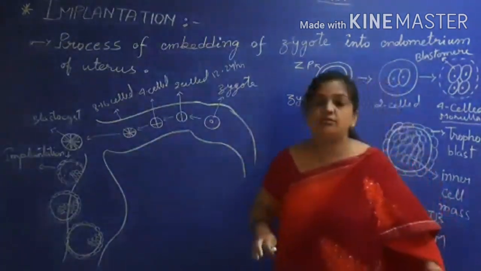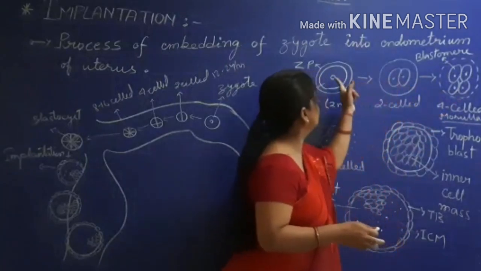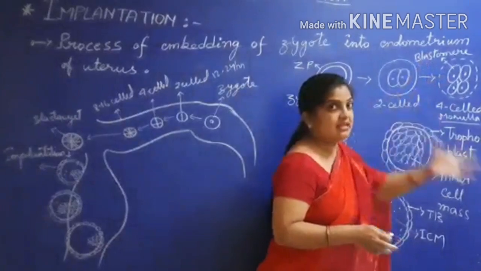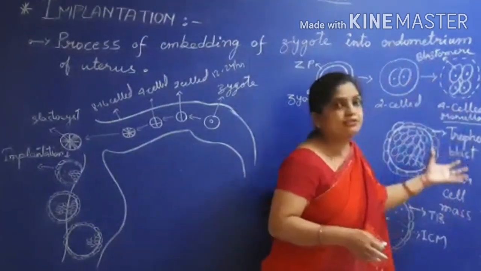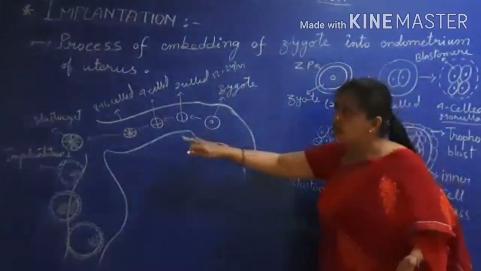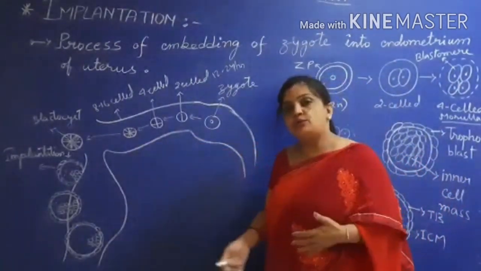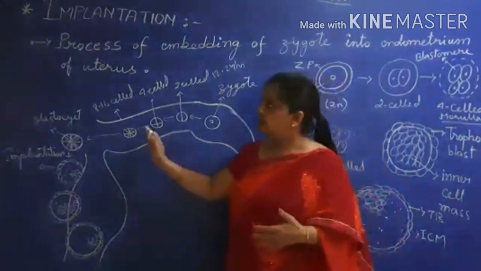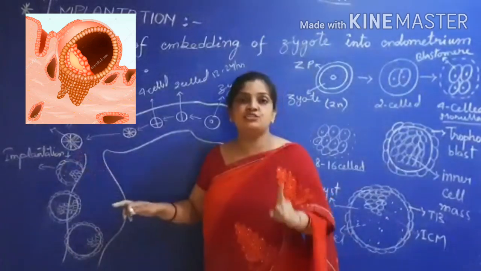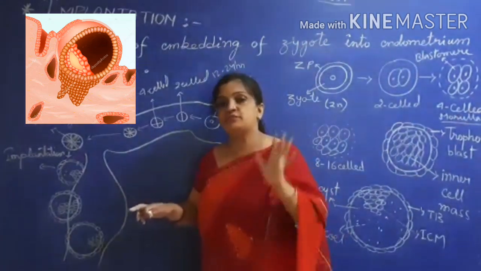Children, I forgot to tell you one thing: the cells which are developed here are called blastomeres. These blastomere cells are going to develop the whole body. After the 8 to 16 cell stage, the blastocyst enters into the uterus and actual implantation takes place. Embedding in the uterus takes place.